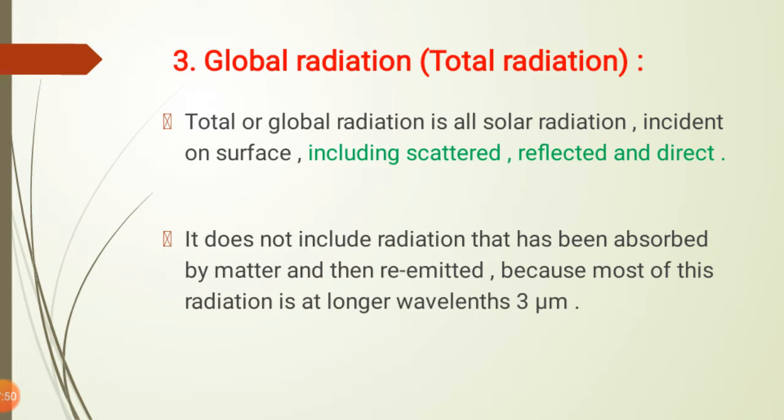That means it does not include radiation which has been absorbed by the different gases, particulate matter or water vapor present in the earth's atmosphere and then re-emitted, because this radiation is at a longer wavelength, in the order of 3 micrometer. And this is all about the global radiation or the total radiation, which is the sum of the diffuse radiation and the beam radiation.